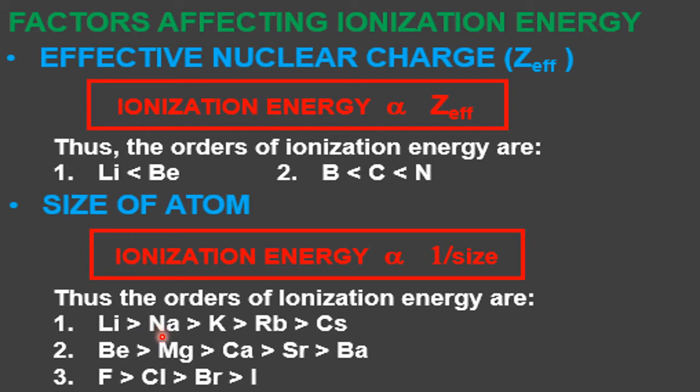Now beryllium, magnesium, calcium, strontium, barium. This is the group example of alkaline earth metals. Same reason here also. Fluorine, chlorine, bromine, iodine. This is the halogen family. We are moving from top to bottom in the halogen family, group 17. So down the family, size increases, so IE decreases.